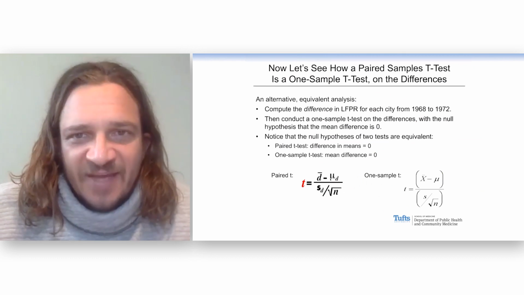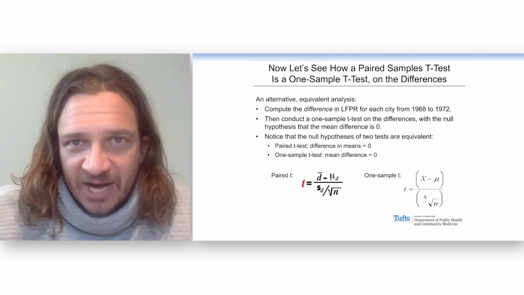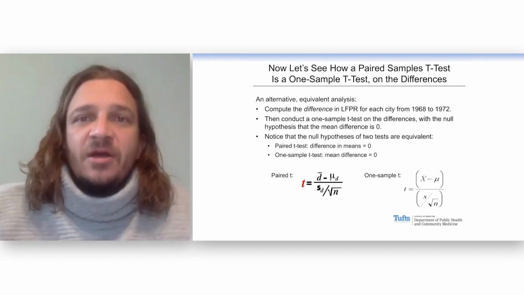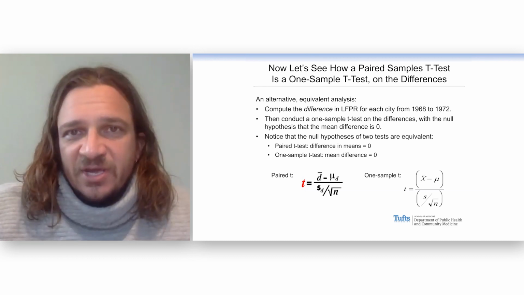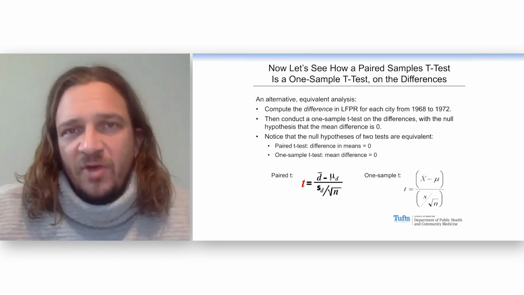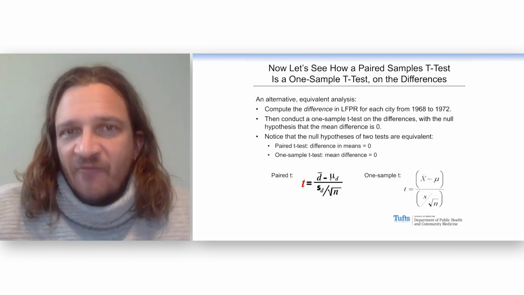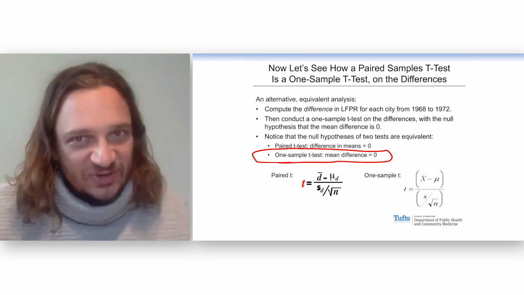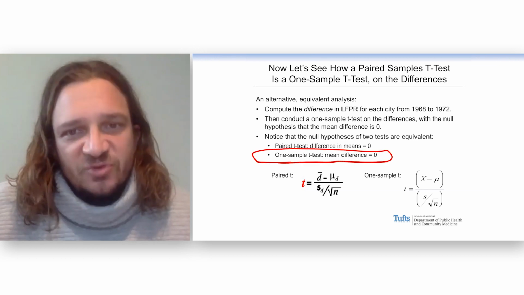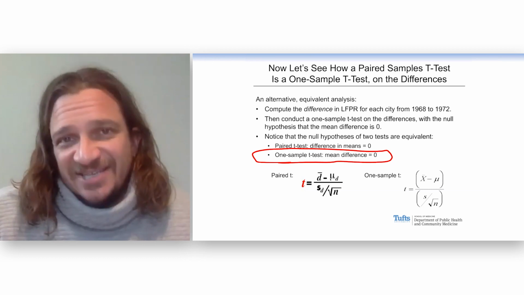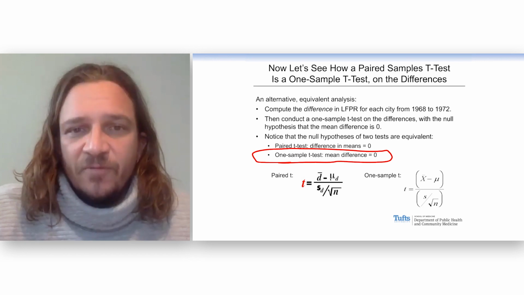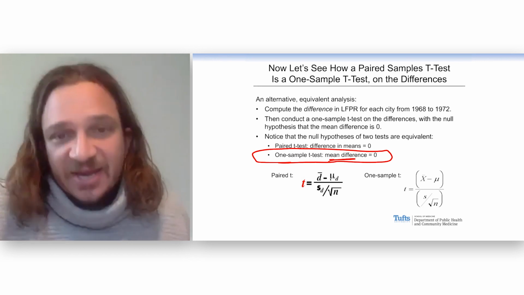So the one sample t-test, remember, it's one sample. It's one column of data. And the way we can do this is we can calculate the difference for each city. And remember that in a one sample t-test, we get to choose the null hypothesis. Here, our null hypothesis will be there's no difference. They all kind of stayed the same. Some went up, some went down. 2, 3, 4 up, 2, 3, 4 down, on the average is 0. That was the mean difference.